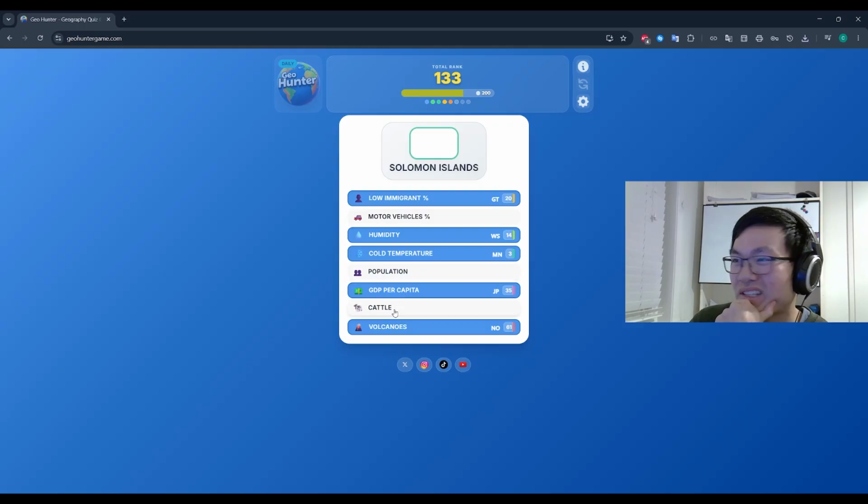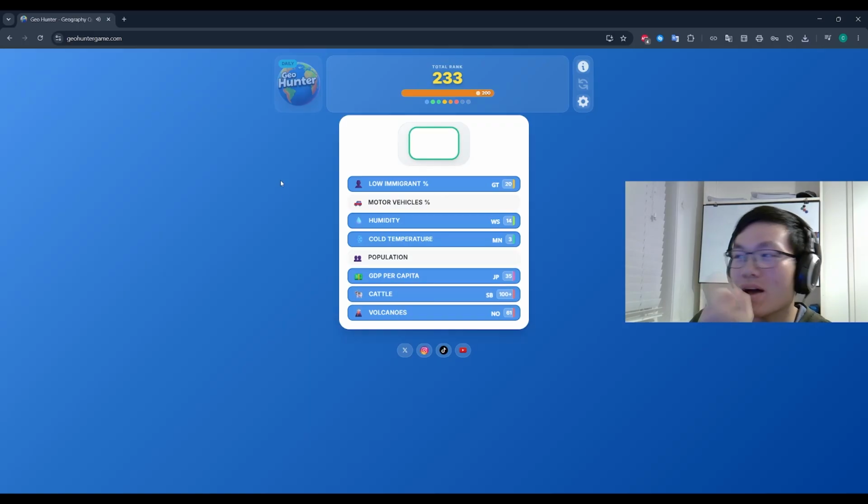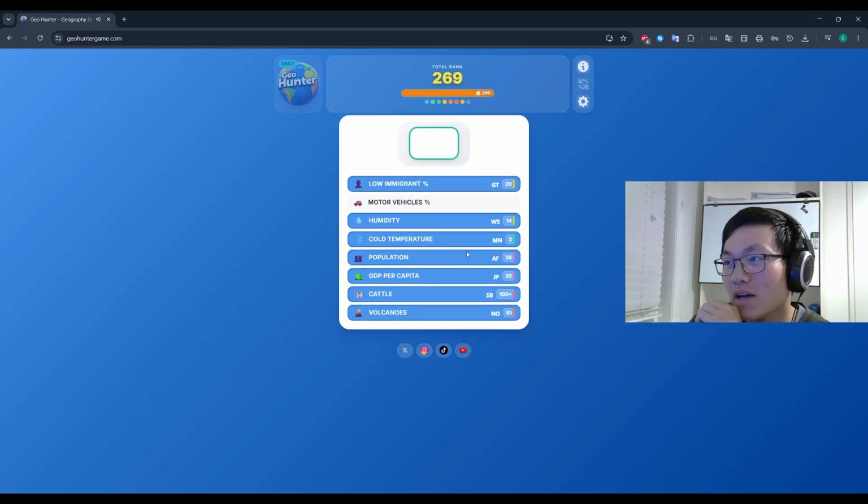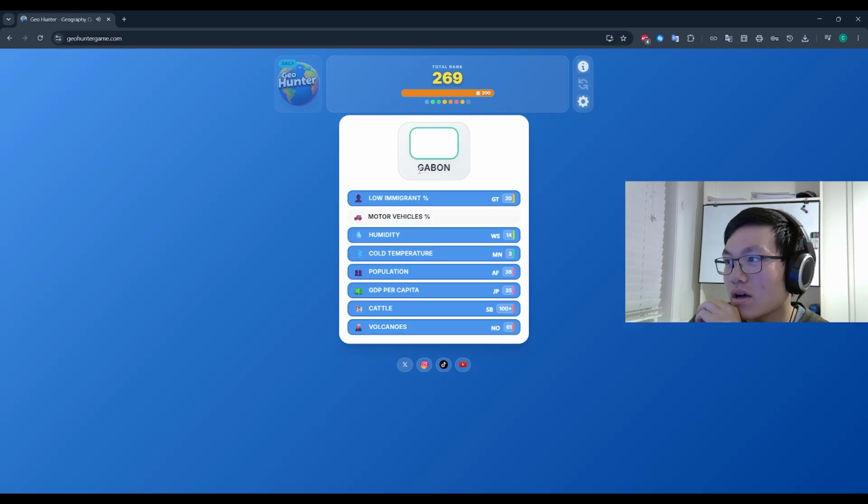Yeah, Solomon Islands, I guess cattle. It's definitely not motor vehicles or population. So cattle, yeah, we're kind of losing it at the end here. Here we go. Population for Afghanistan, and then what do we finish off with? Okay.